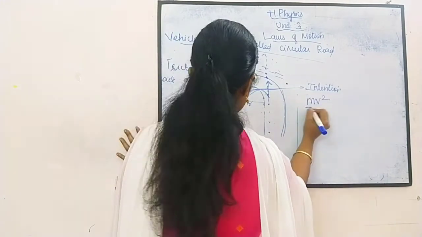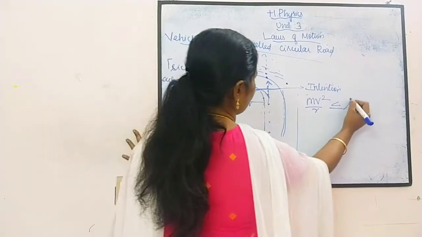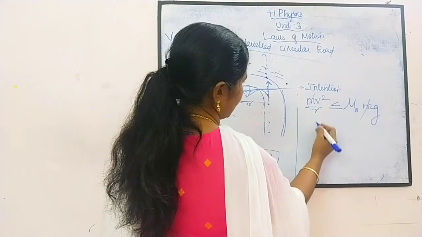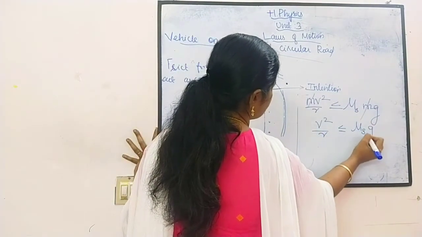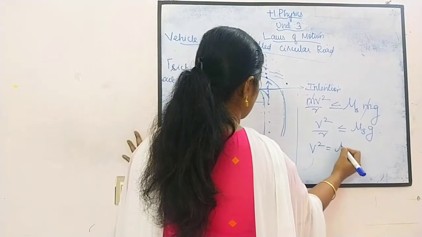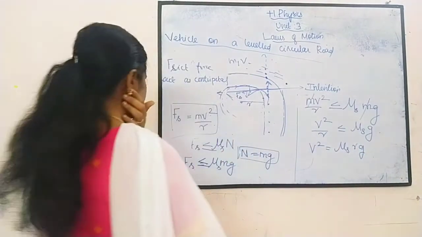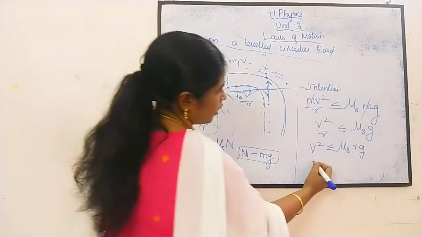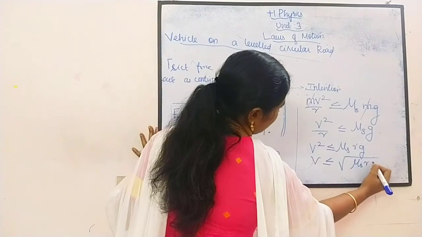Okay, so mv square by r is less than or equal to, we are taking it as mu s into mg. Okay, so m and m get cancelled. V square by r is less than or equal to mu s into g. Or we can write V square is equal to mu s into rg, or V should be less than or equal to root of mu s rg.